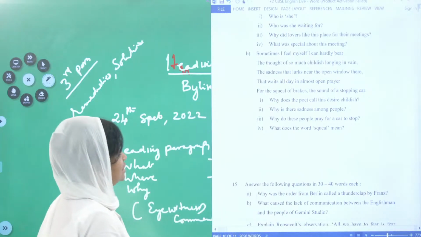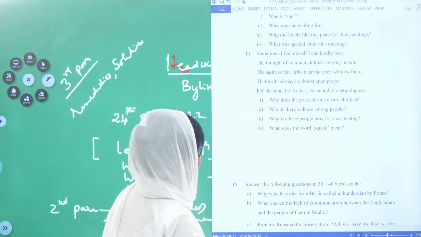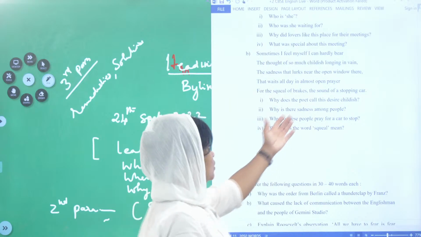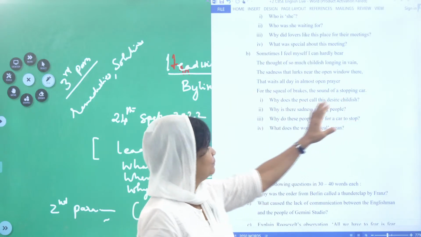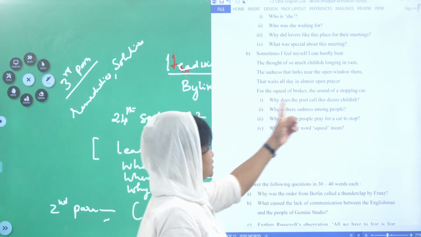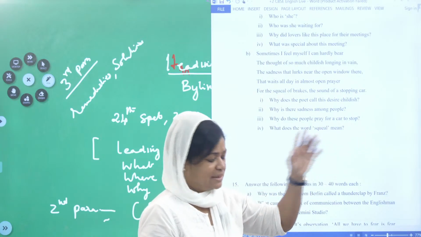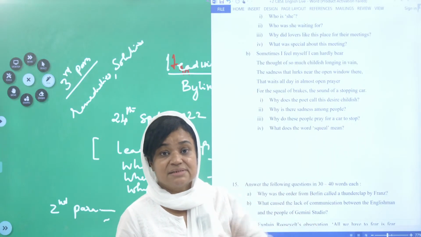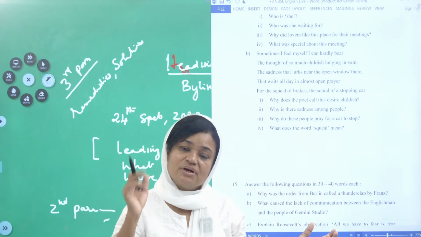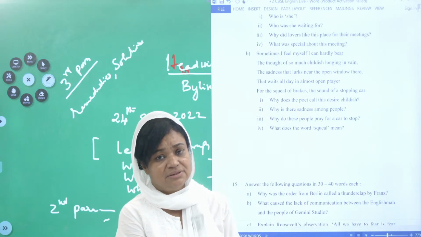Sometimes I feel myself I can hardly bear the thought of so much childish longing in vain, the sadness that lurks near the open window there, that waits all day in almost open prayer for the squeal of brakes, the sound of the stopping car. Why does the poet call this desire childish? Childish means what? The child will wish big things. For example, I want an aeroplane. Will that happen? So that is a childish wish.